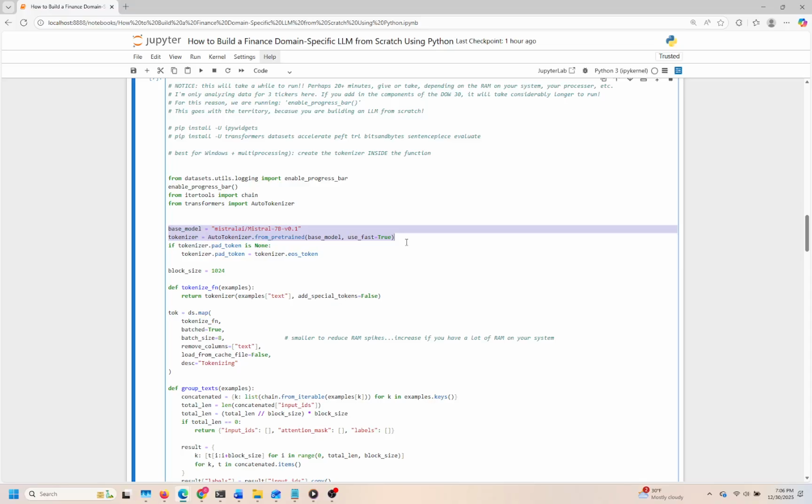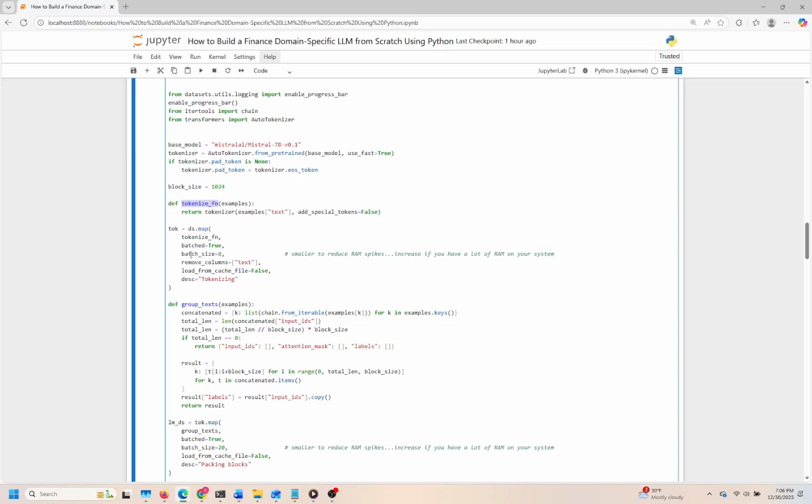Next, a function is defined to tokenize the examples from our dataset. This function leverages batching, which helps us manage resource consumption, particularly RAM. We specify a batch size that's small enough to avoid exceeding our system's limits. After tokenization, the text is removed from our dataset to streamline what we're working with.